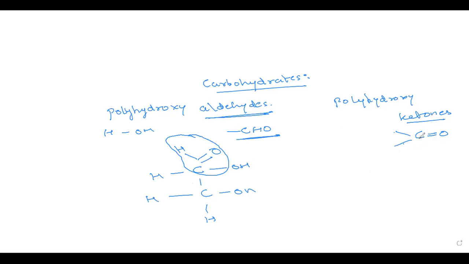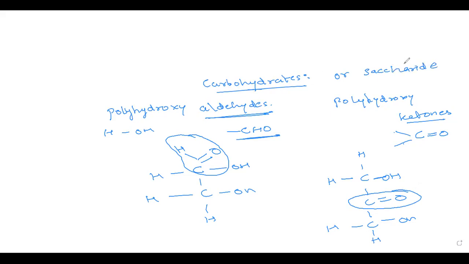Now, how can we make out a polyhydroxyaldehyde from a polyhydroxy ketone? A ketone will have a C double bond O group. I'll show you how a basic polyhydroxy ketone looks like. It looks something like this. So this one suggests that this is a polyhydroxy ketone. A polyhydroxyaldehyde or a polyhydroxy ketone is supposed to be a single unit of carbohydrate or saccharide.